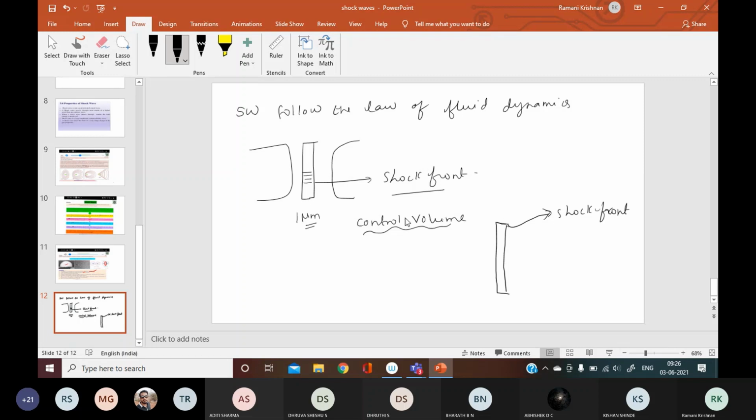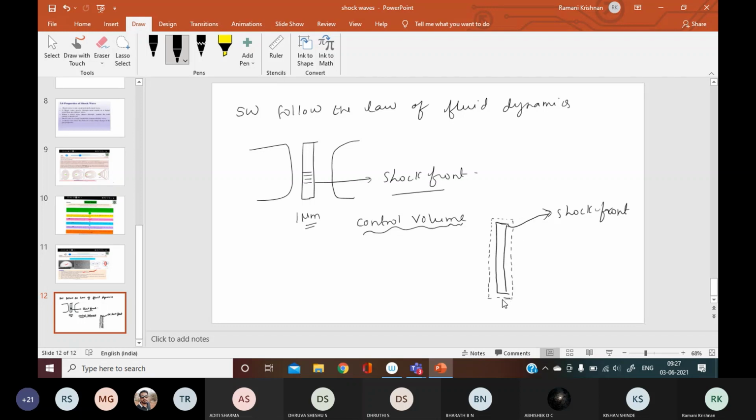Now we have a control volume. It is an imaginary control volume used to study the properties of shock waves. Now, this control volume, what I do is, just surrounding this shock front, I draw an imaginary envelope, just like a sheet of paper.